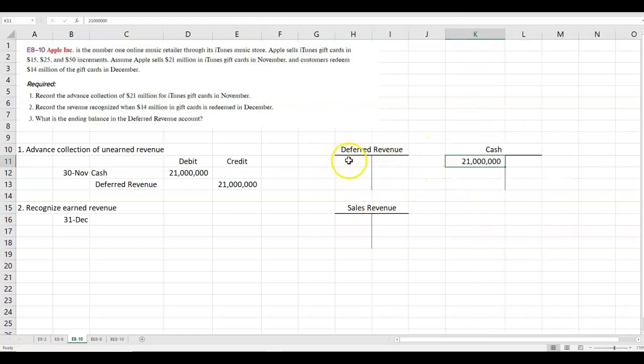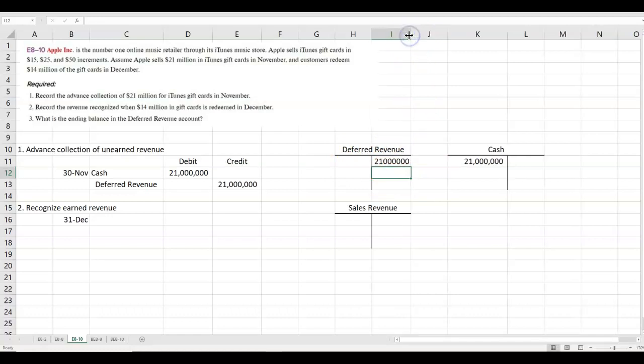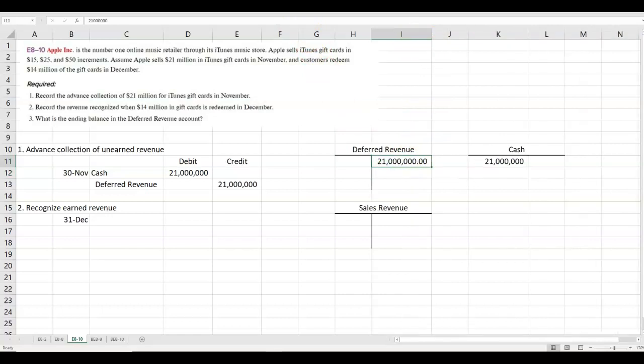So we're going to debit cash for 21 million and we're going to credit deferred revenue for 21 million. See how Excel gives this? It's just saying there's not enough space there to display it. So we open it up a bit. Okay. So now the company has $21 million in their deferred revenue account.